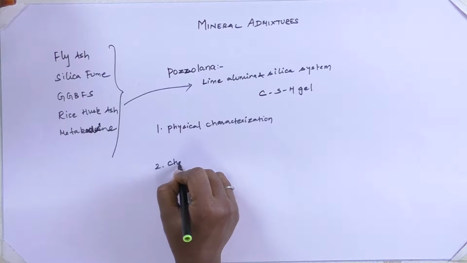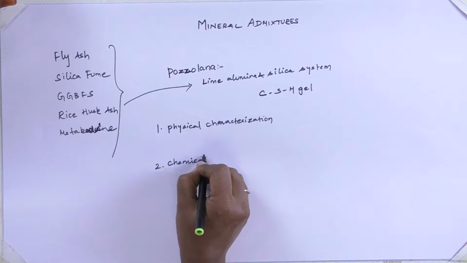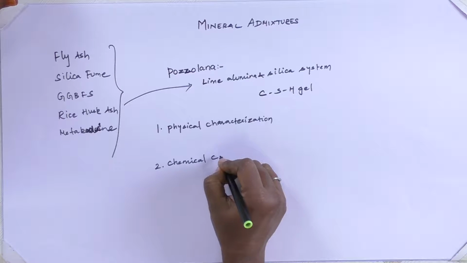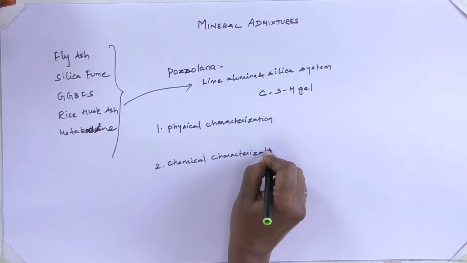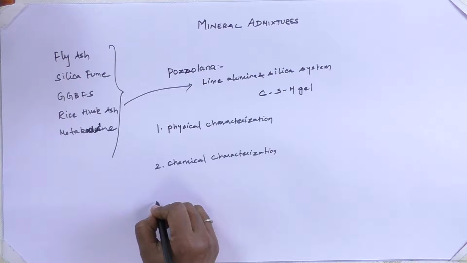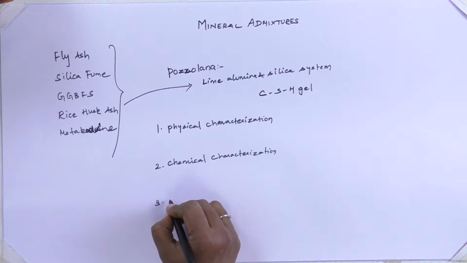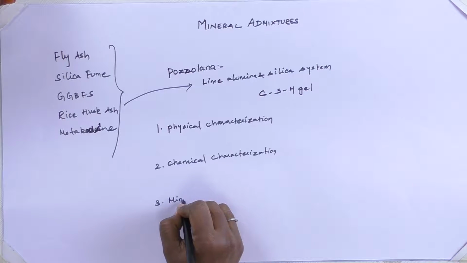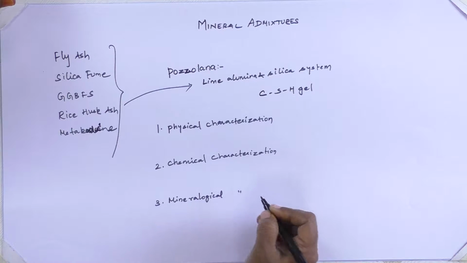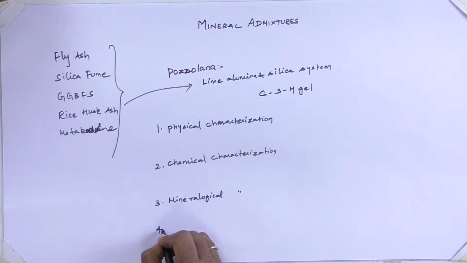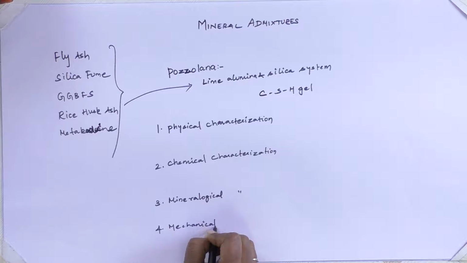Second, chemical characterization. Third, mineralogical characterization, and fourth, mechanical characterization.